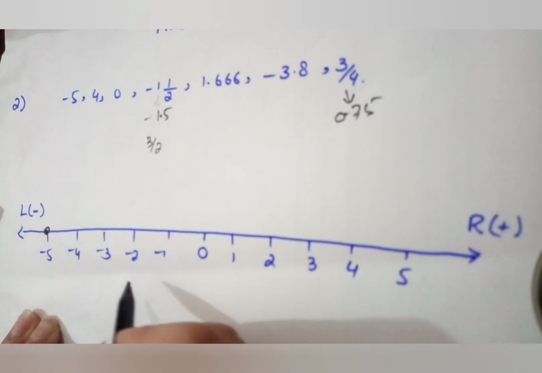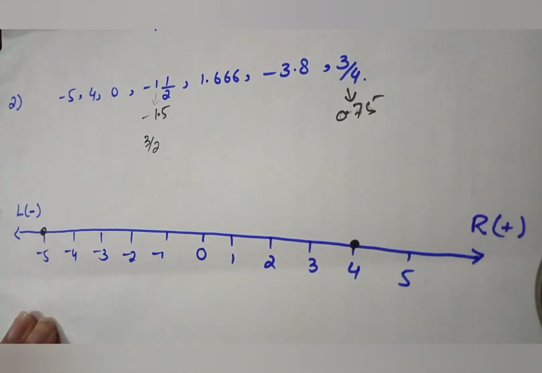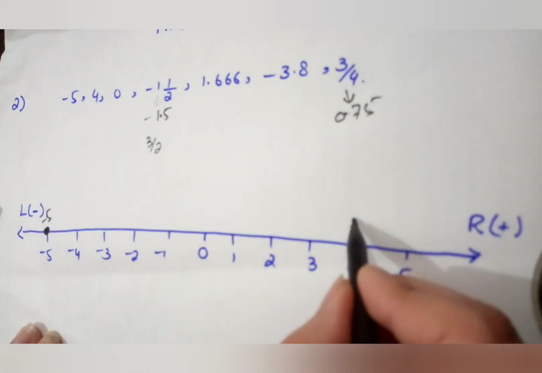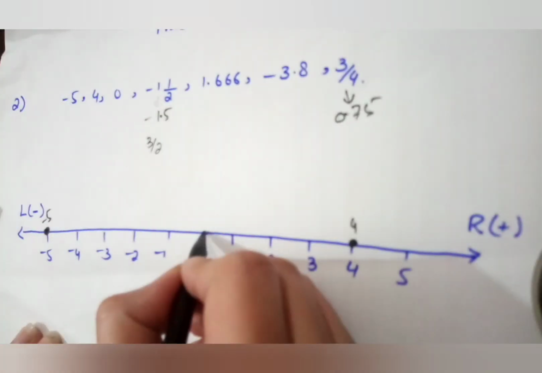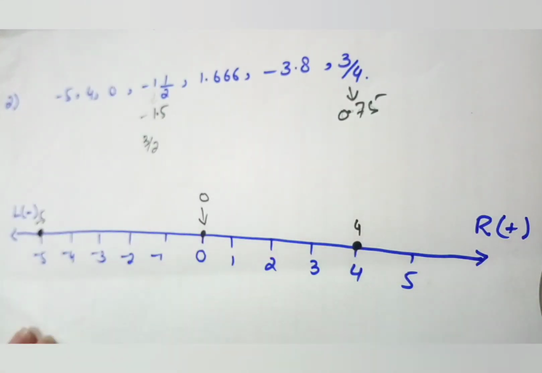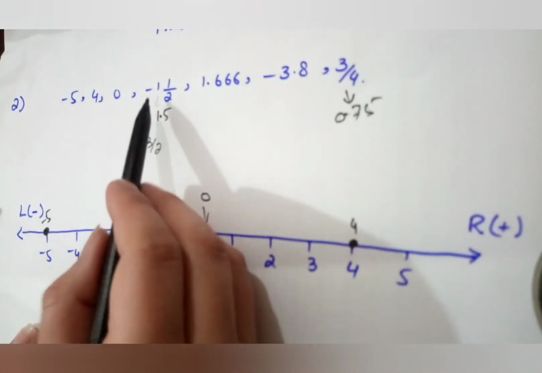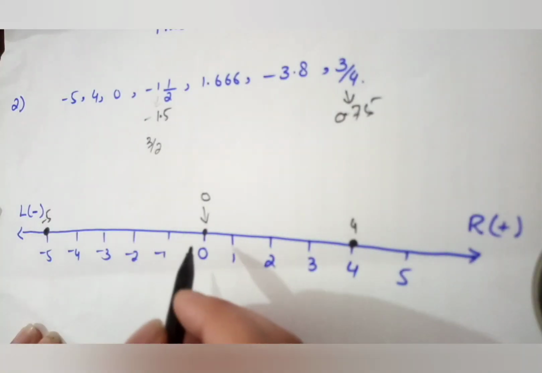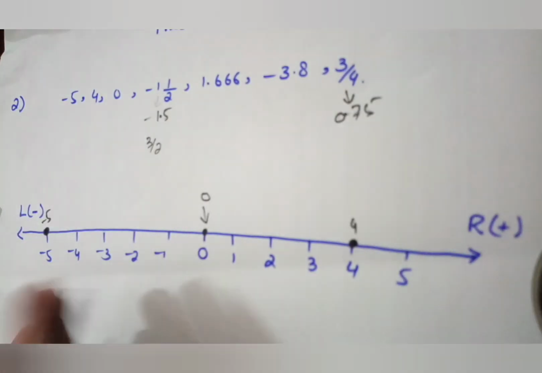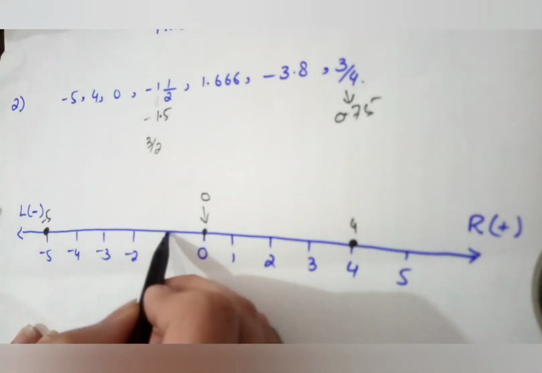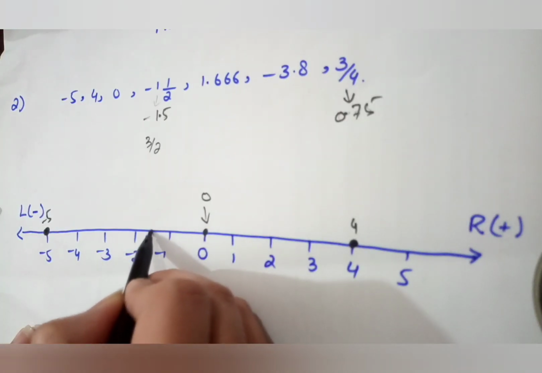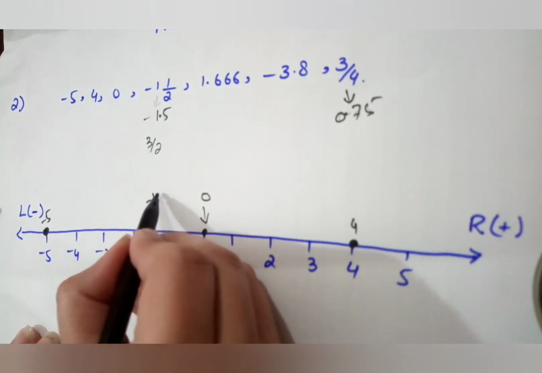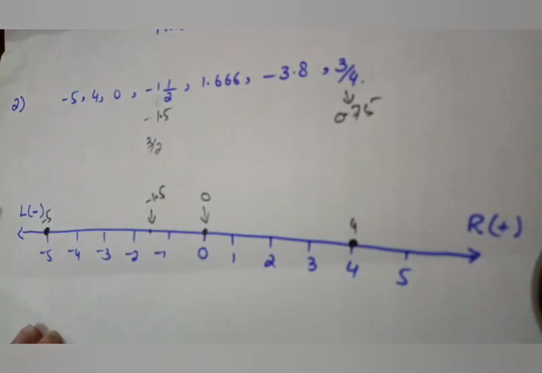Yes. Now 4. So 4 is this. You can also write above this scale minus 5, 4. I don't want to write it. Okay, 0. This is your 0, so you can indicate it as 0. Then 1 whole 1 by 2, so that is basically 1.5, minus 1.5. Minus 1.5 means on your left side. So this is 1 and 1.5, that means the middle of minus 2 and minus 1. So it is your minus 1.5, which you can also represent in mixed form.